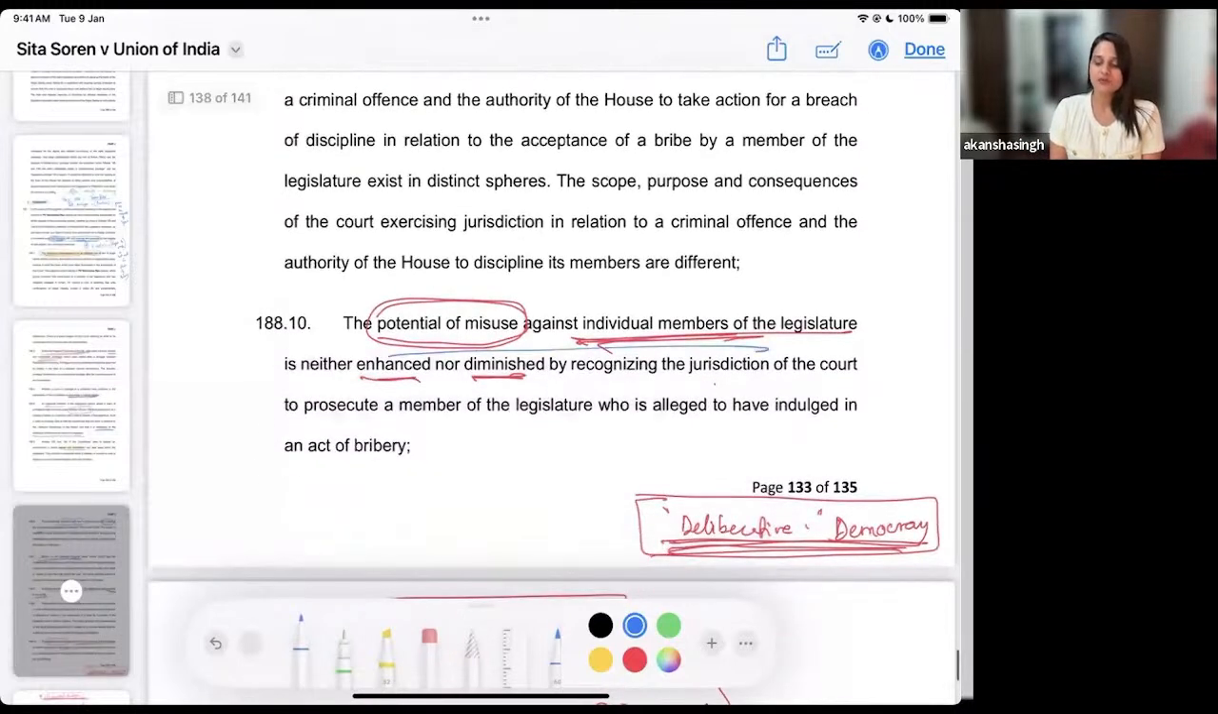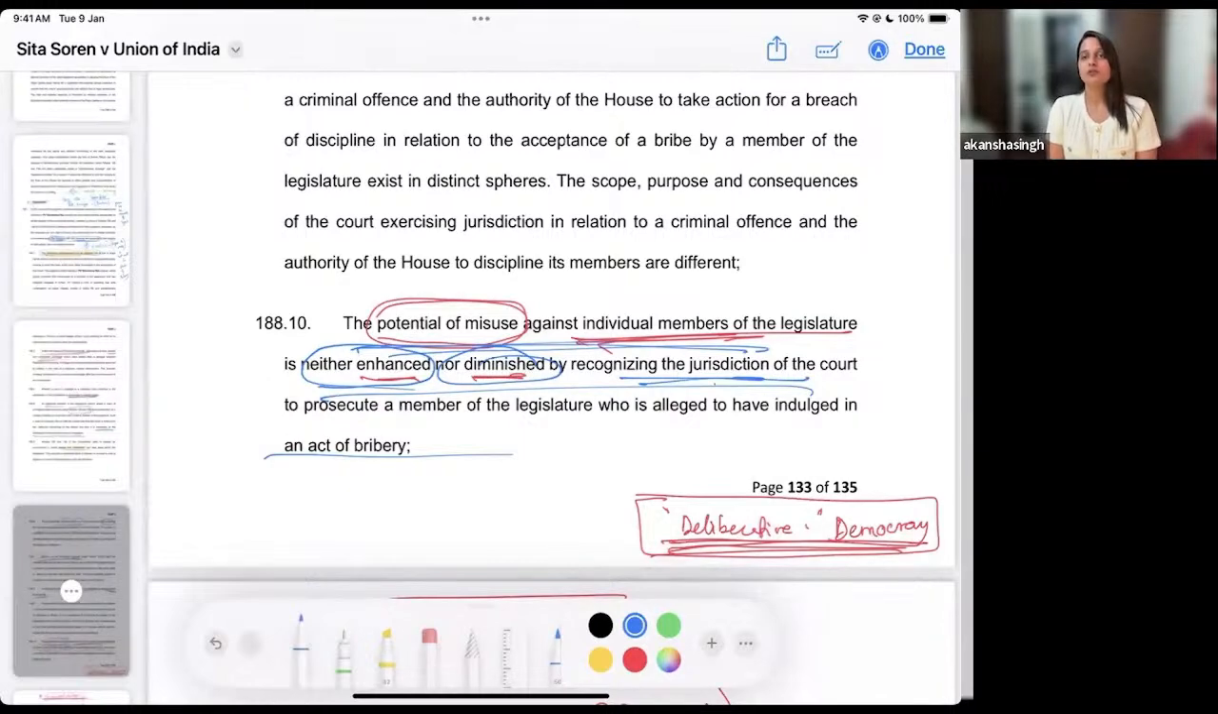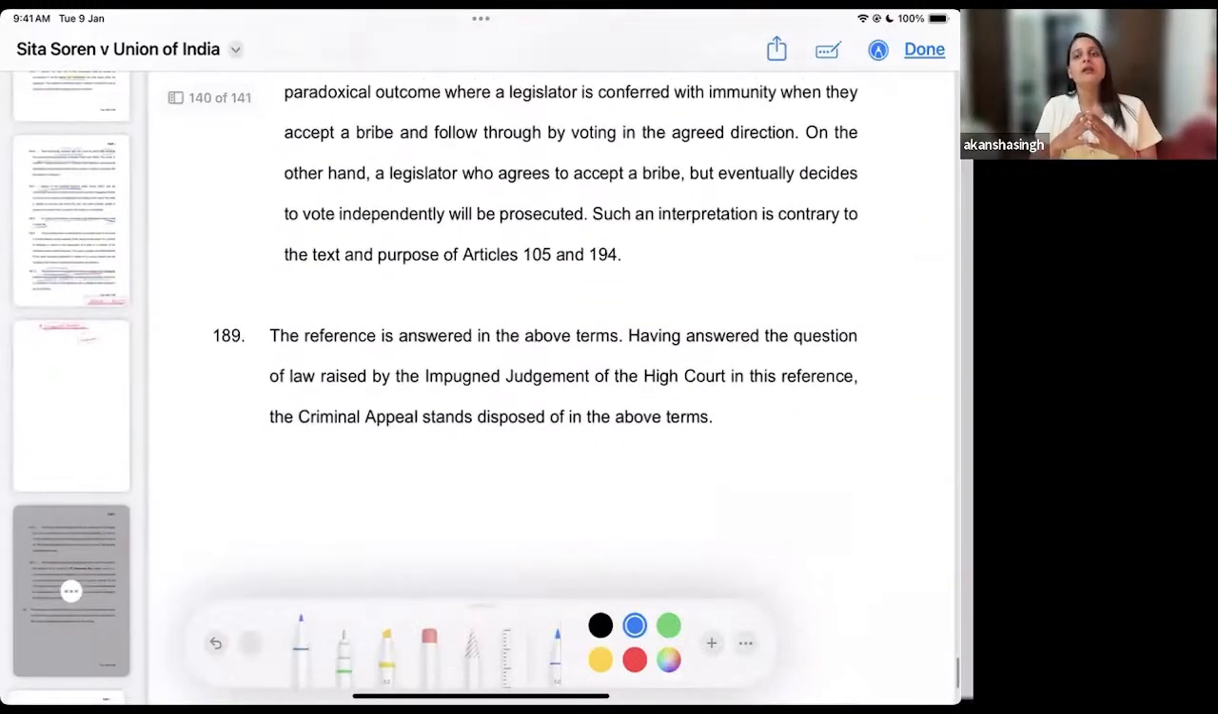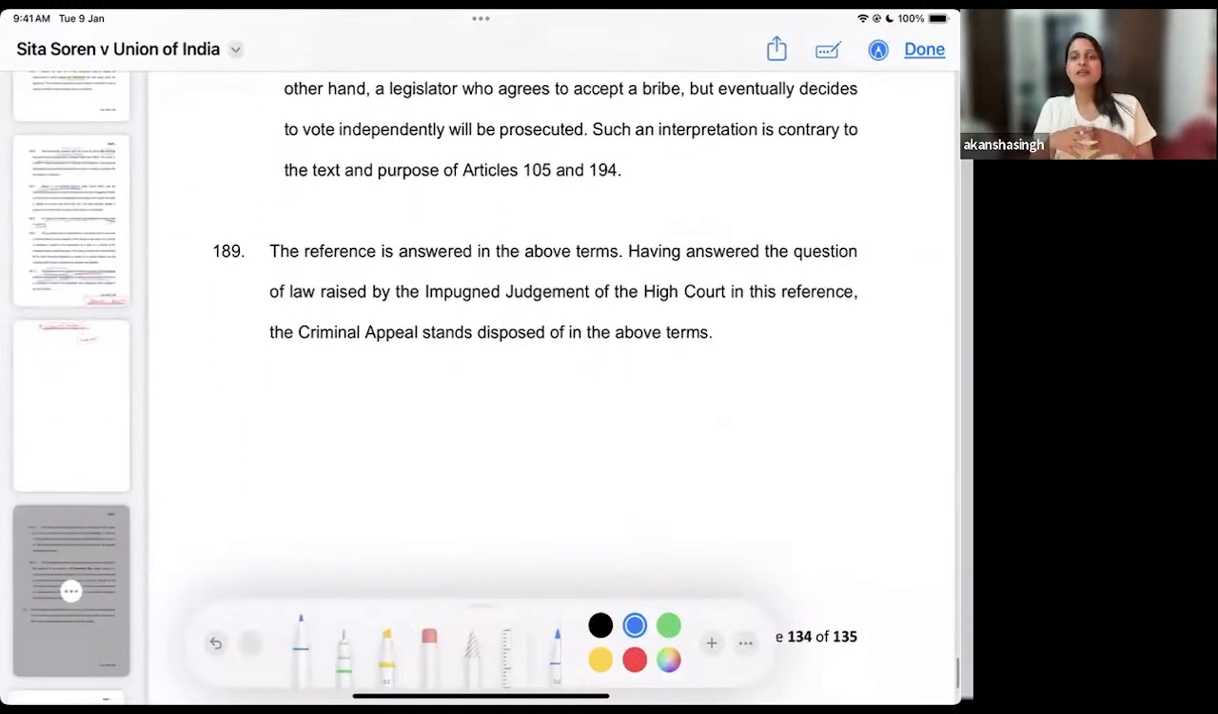As I spoke about consequential analysis, there is a potential of misuse. Okay, if we allow something of this sort, there will be a lot of misuse that can be done, and accordingly we realize that such protection, not granted for the offense of bribery, will neither enhance nor diminish the jurisdiction of the court to prosecute these members. So these are all the points that we see in the judgment, and accordingly we conclude and we summarize that